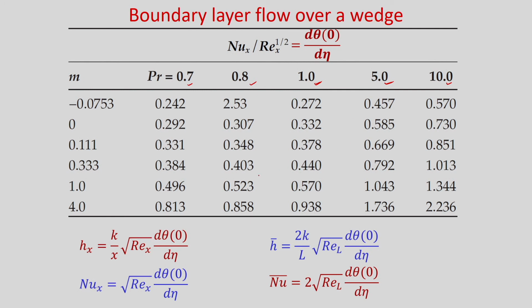So, once you know the value of d theta by d eta, you will be able to calculate the local heat transfer coefficient, because it is k by x root Re x times d theta by d eta. So, for any Prandtl number and any m value, you will be able to find the local heat transfer coefficient, local Nusselt number, average heat transfer coefficient and average Nusselt number. Okay. From this table you can see that from the solution of the Falkner-Skan equation and the energy equation, the value of d theta by d eta at eta equal to 0 is tabulated.